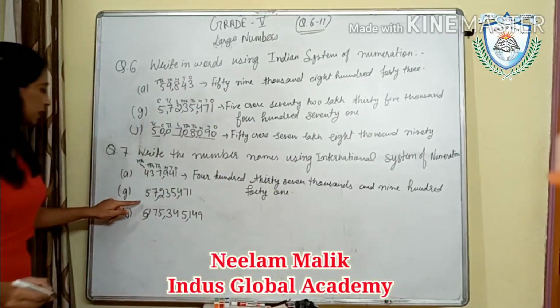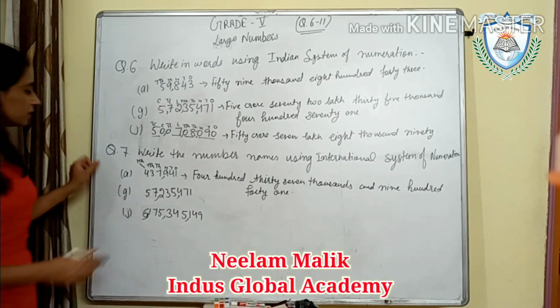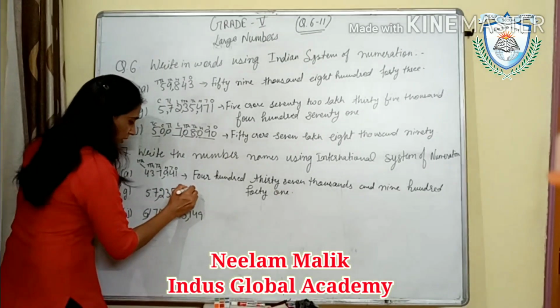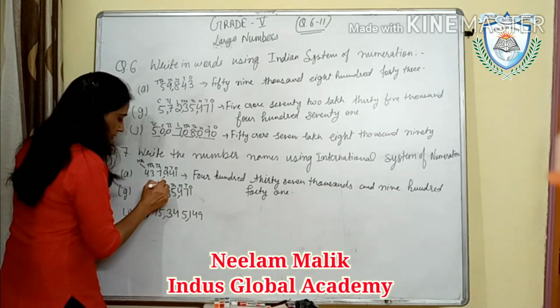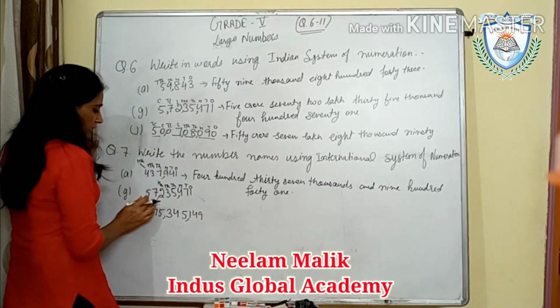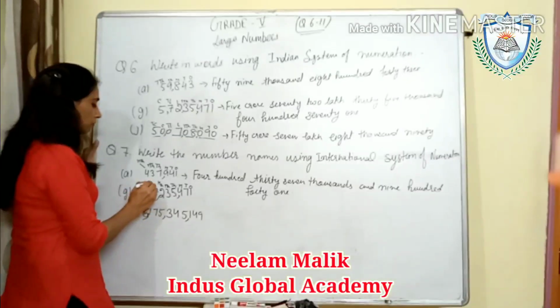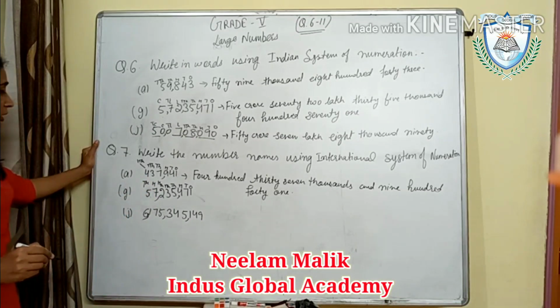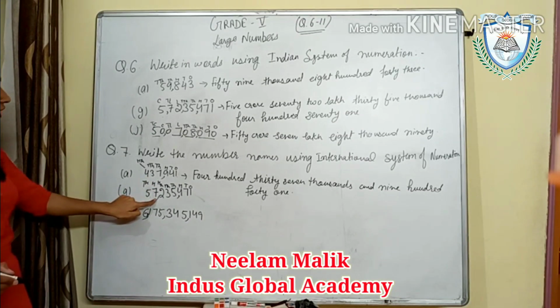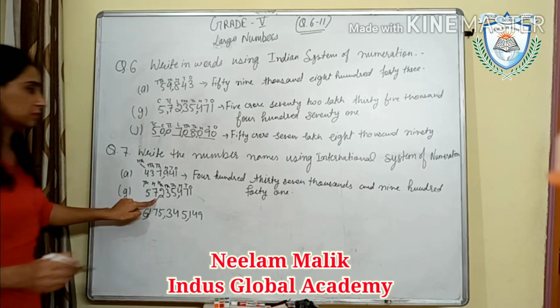Next is this. This is our ones period. Ones, tens, 100, 1000, 10,000, 100,000. After that will be million, 10 million. So here we have 57 million.